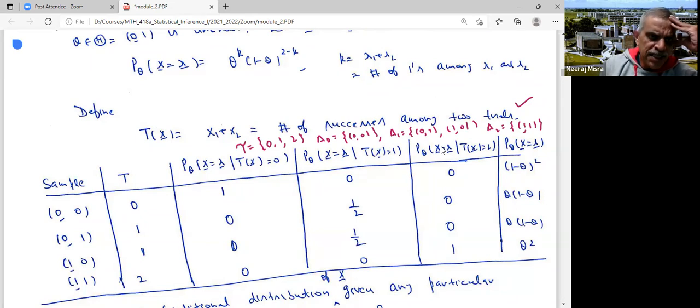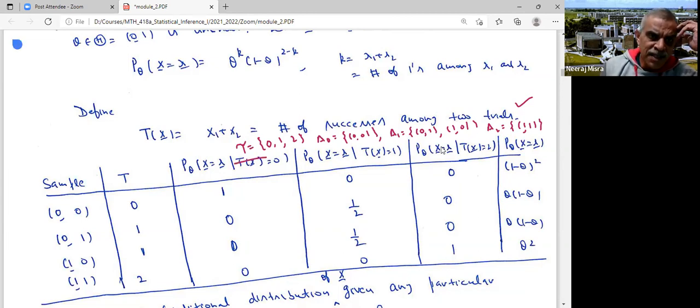What are the corresponding T's here? 0, 1, 1, 2. I look at what is the probability that X equal to x, given T(X) equal to t. T could be 0, 1, or 2. Probability X equal to x, given T(X) equal to 0. Now, given T(X) equal to 0, I know that my X can take only one value, which is (0, 0).